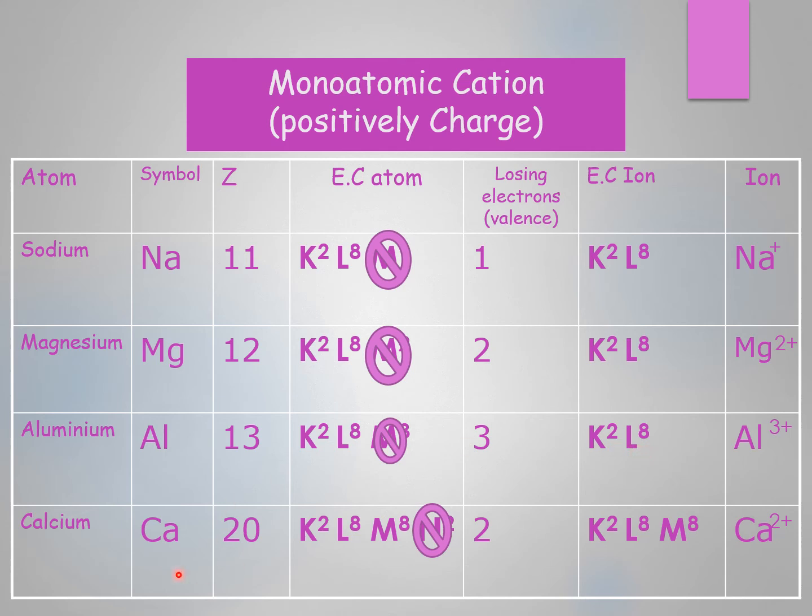Calcium here has a tendency to lose 2 electrons to become stable, to achieve its octet rule, to be calcium ion Ca2+, and then its electronic configuration is as argon.